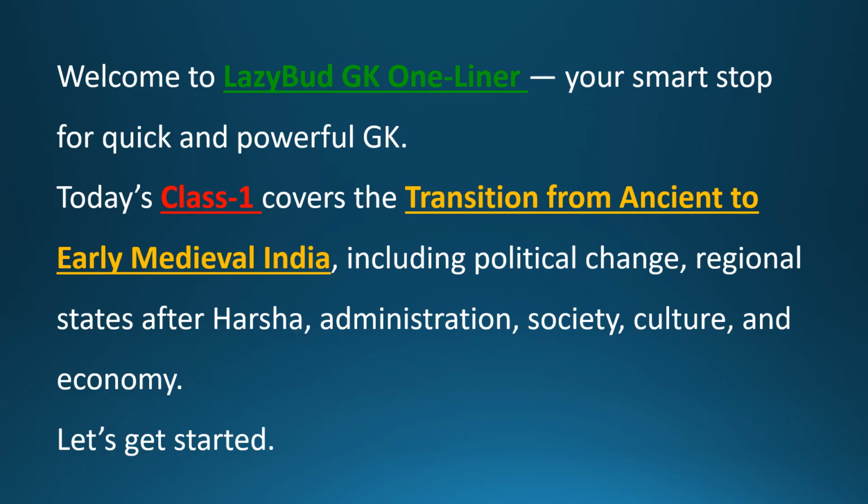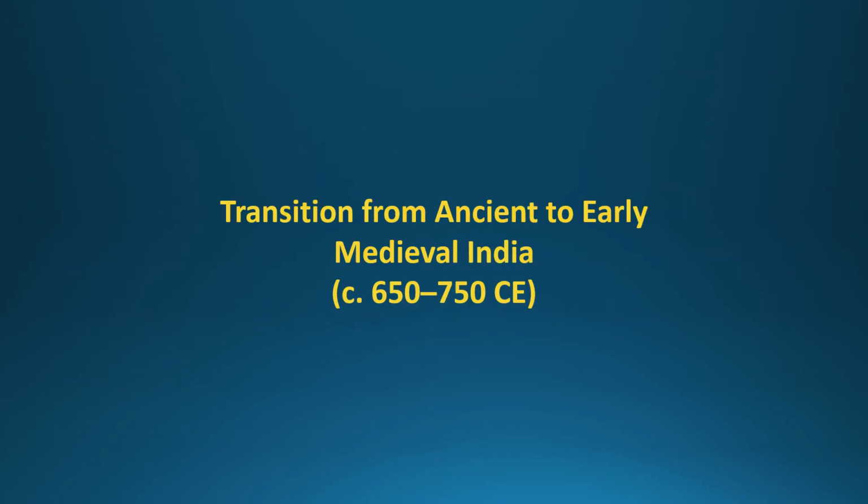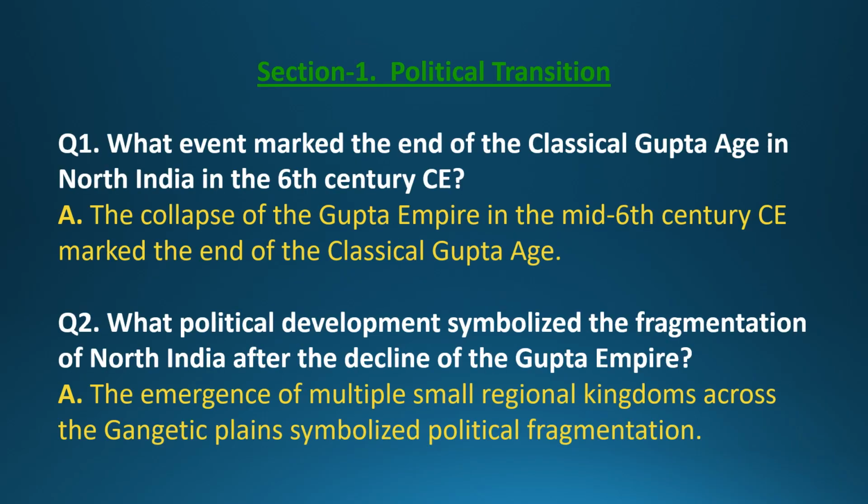Today's class 1 covers the transition from ancient to early medieval India, including political change, regional states after Harsha, administration, society, culture, and economy. Let's get started. Transition from ancient to early medieval India, c. 650 to 750 CE.